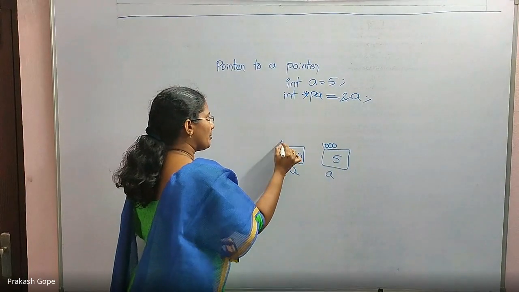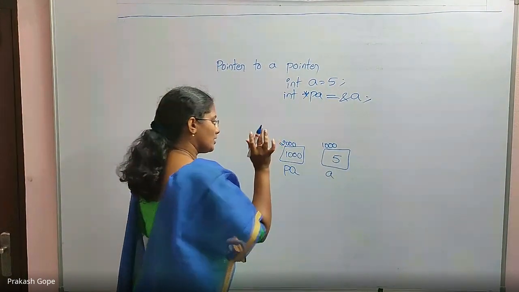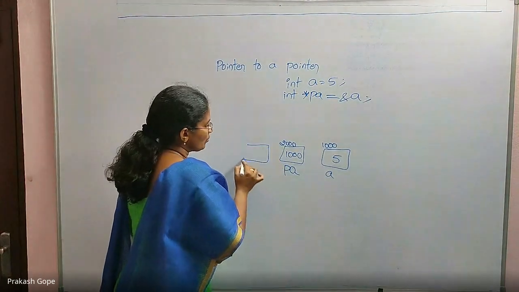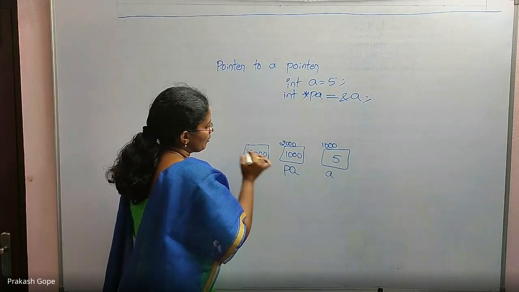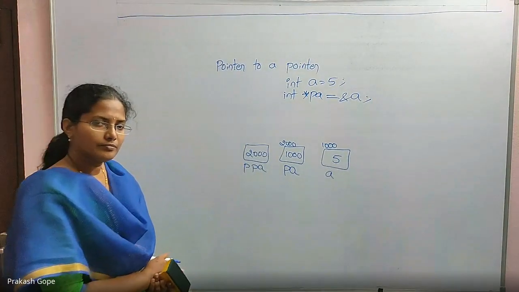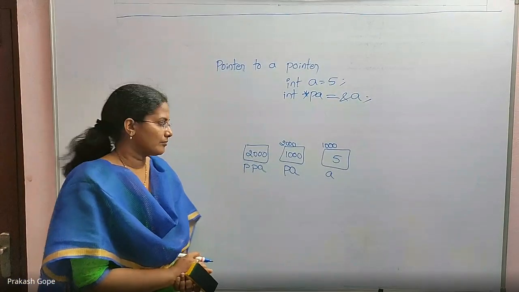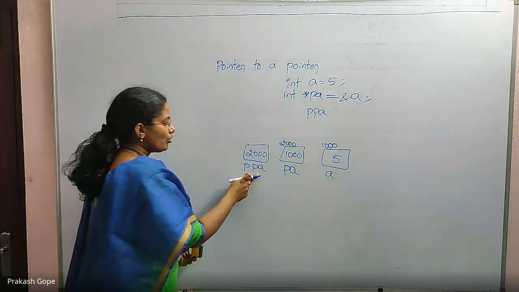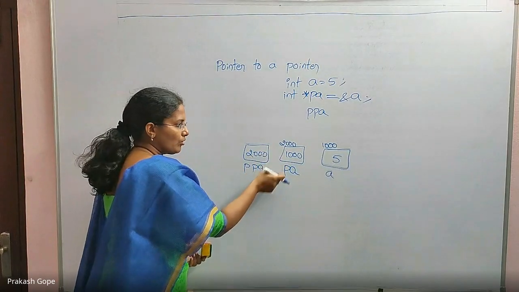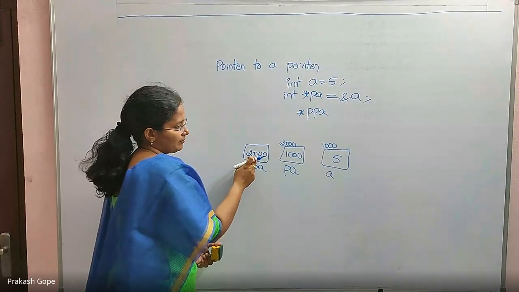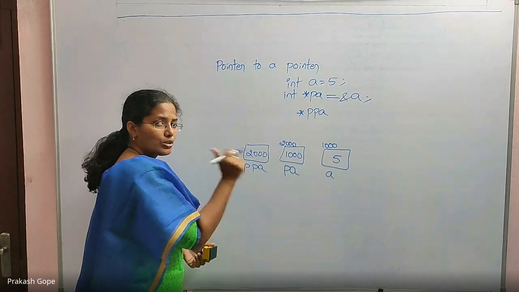Because this is also a memory location, for example, its address is 2000. Now I want to hold the 2000 in another memory location and I want to give its name as PPA. How should I declare this? Name is PPA, fine. I want to hold the address of another memory location, so it should be a pointer because I am holding the address. Whose address?